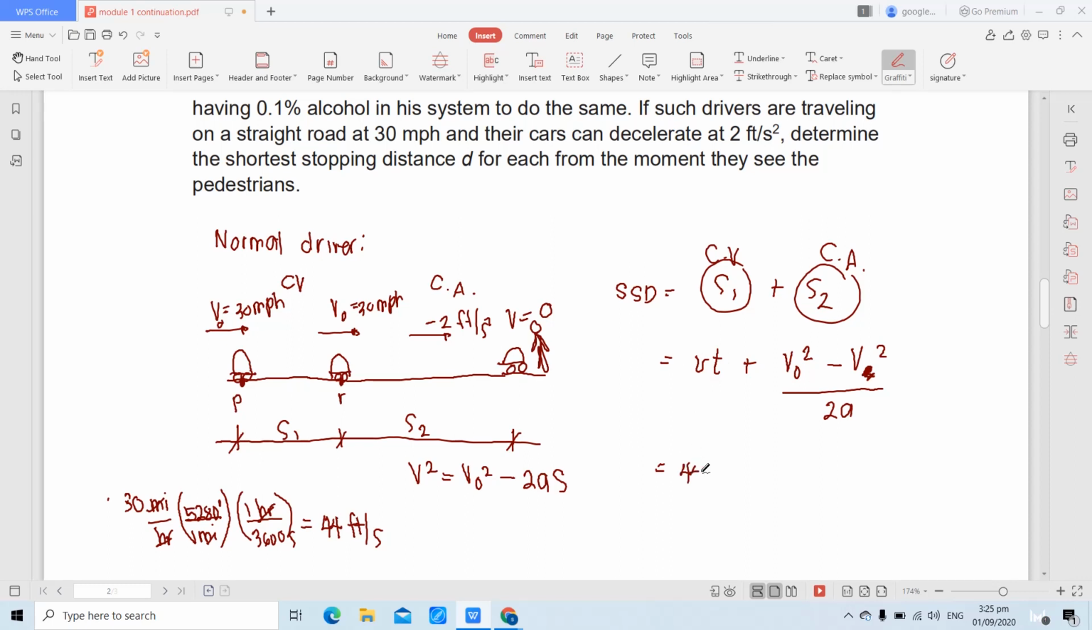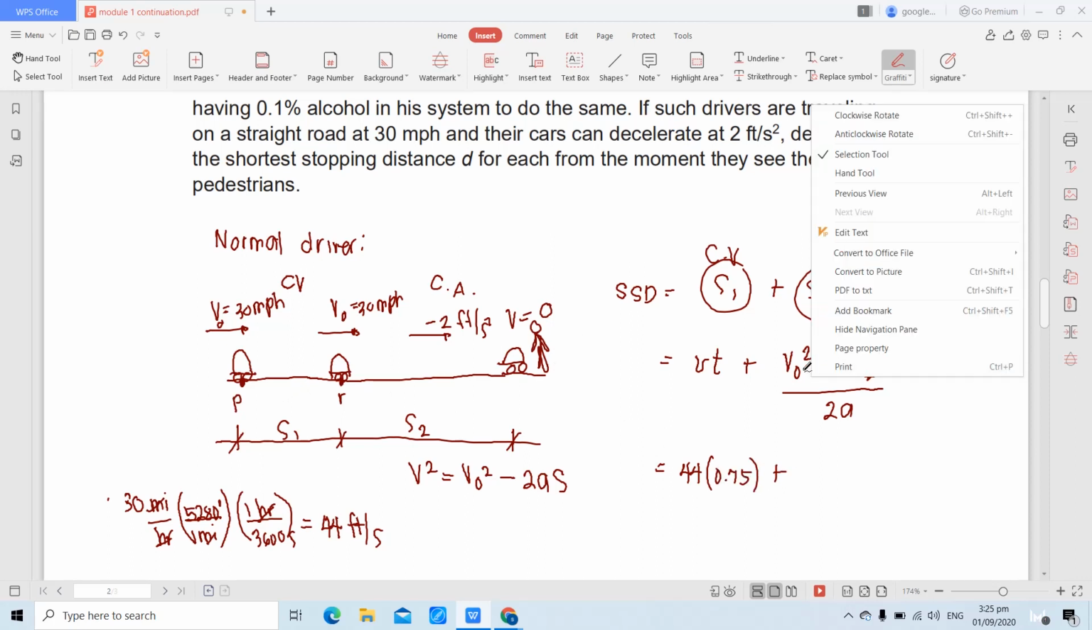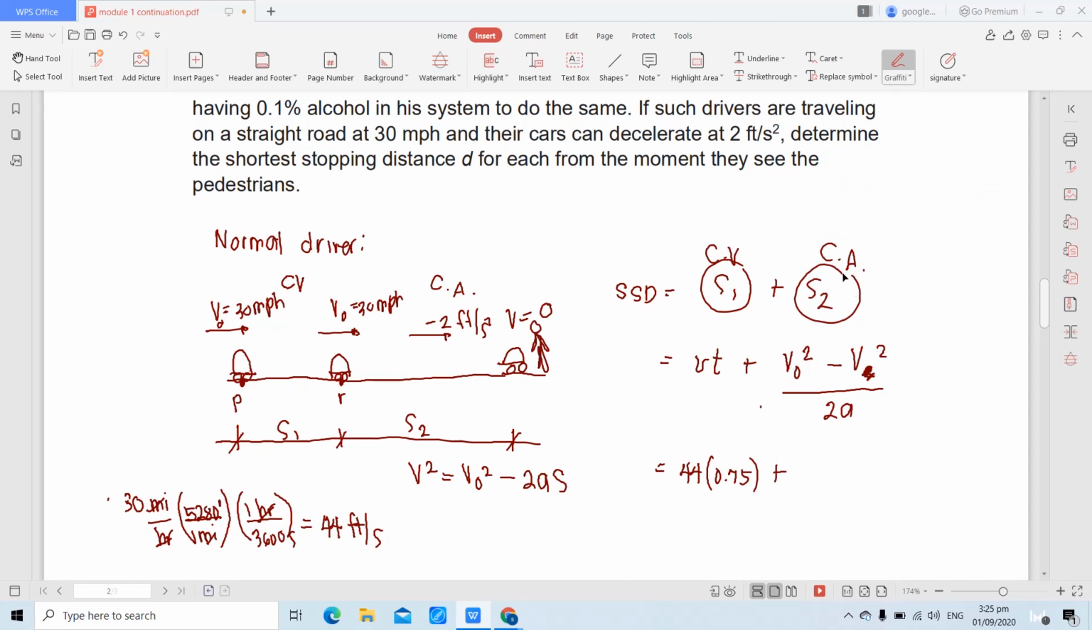So, 44 times time. From perception to reaction time, it will take for a normal driver to react 0.75 seconds. No? Okay, that is plus. Initial velocity under constant acceleration motion. Ang initial velocity, 30 miles per hour or 44 feet per second. So that is quantity squared minus final velocity, that is 0, over 2 times acceleration of 2.